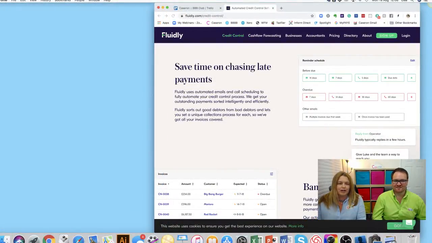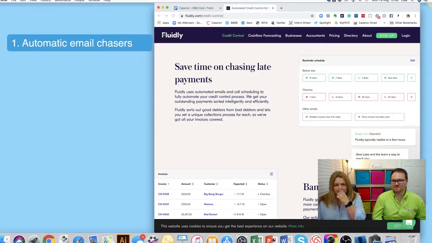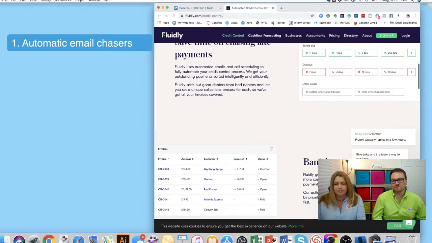The first one is automated email chasers. You can set up all of your automated schedules to save time on chasing late payments, and you can also set reminder days. So you've got your email that goes out perhaps on 14 days or 7 days, and maybe you want to have a phone call on 5 days. You'll get a schedule of the phone calls that you need to make today when you log into the system. So it's really quite clever in that way. And it also chases multiple invoices and sends a statement, not just a single invoice, which is what Xero does.